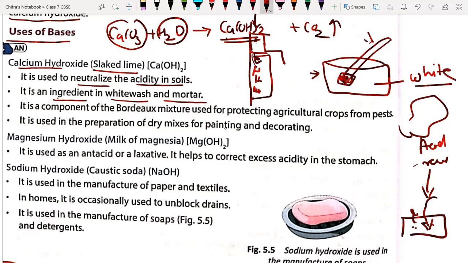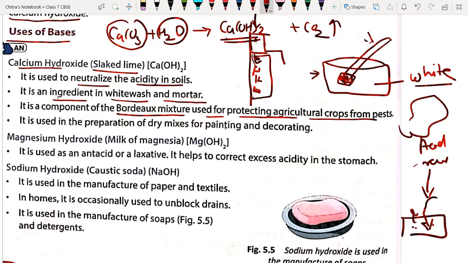Now next, it is a component of Bordeaux mixture. We will discuss what Bordeaux mixture is, which is used for protecting agricultural crops from pests. Bordeaux mixture is nothing but a chemical substance which is formed by the bases, and which can be used to protect crops from pests.